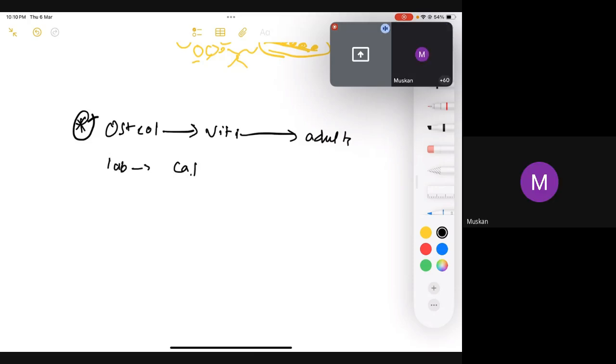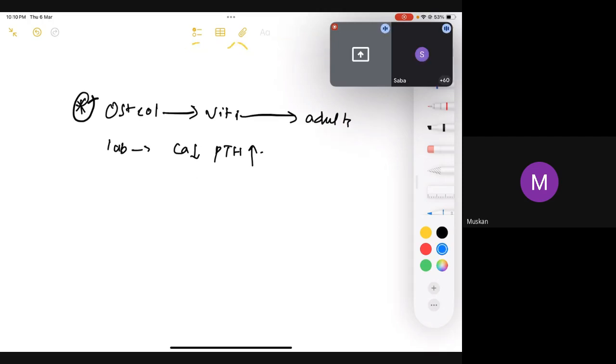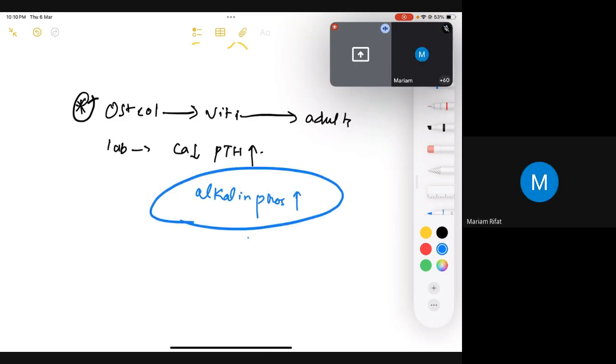Let's discuss some lab findings. If the calcium is low, what would happen to PTH? Increase. Okay, PTH would be increased. As we already discussed, we have increased osteoblastic activity because it's laying down a lot of osteoids. For osteoblastic activity, do we need an alkaline environment or an acidic environment? Alkaline. Perfect. So what will happen to alkaline phosphatase? Increase. Perfect. That's all about rickets and osteomalacia. Is that clear?